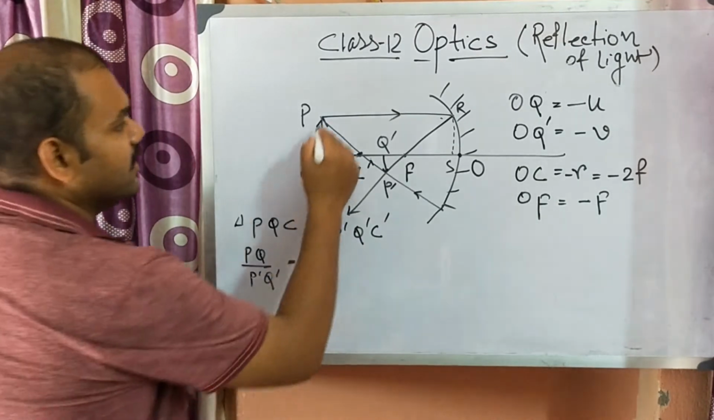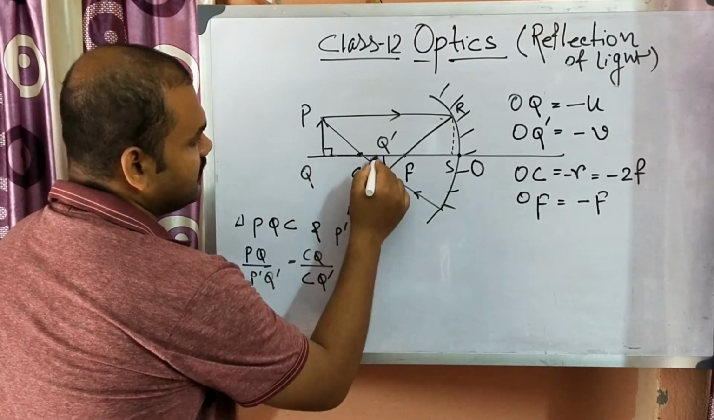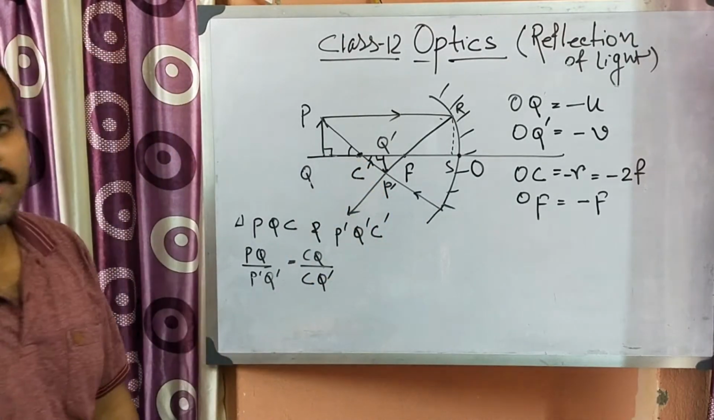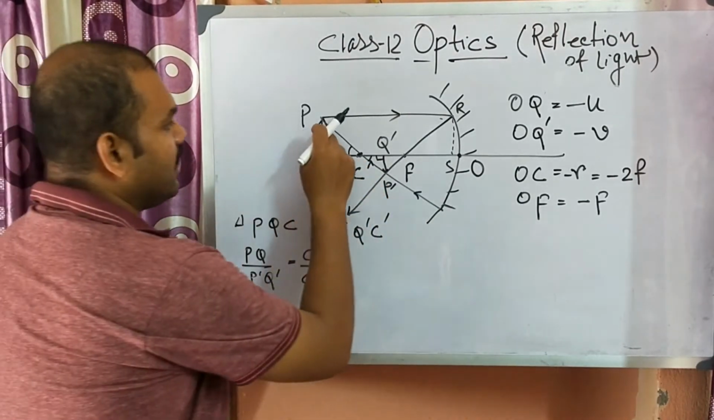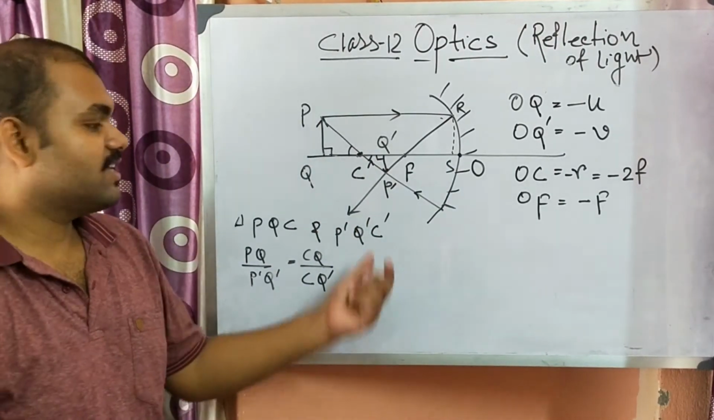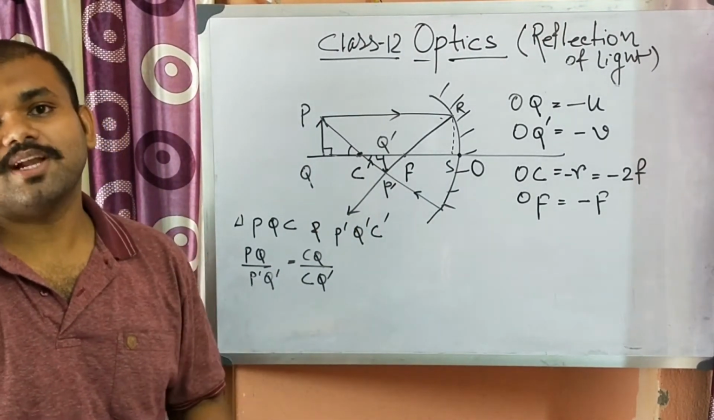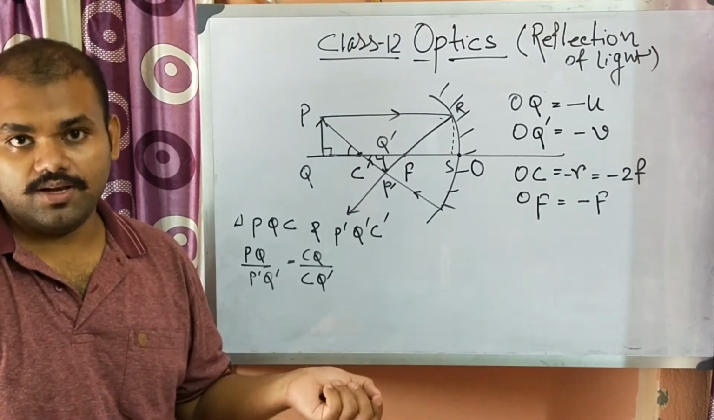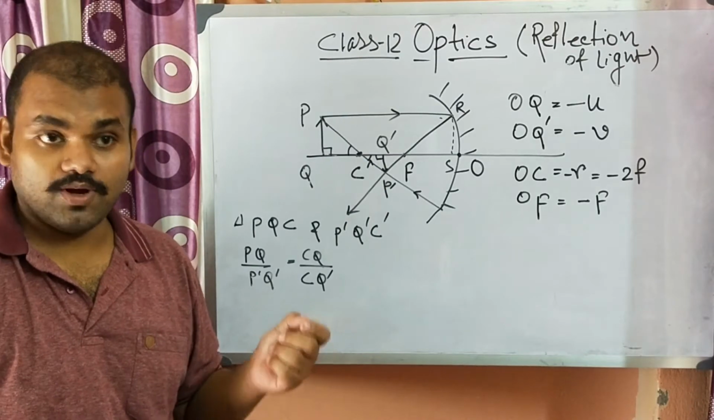Why are these two similar? This is perpendicular, so this is 90 degrees, this is also 90 degrees. This angle and this angle are vertically opposite angles, so this angle must equal this angle. As three angles are equal, these are similar triangles, and in similar triangles we know that the ratio of their sides are equal.